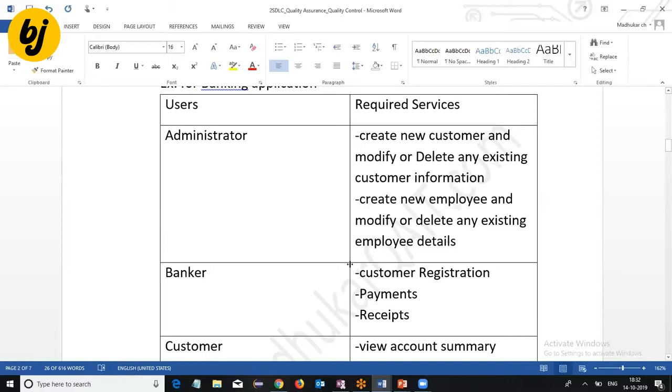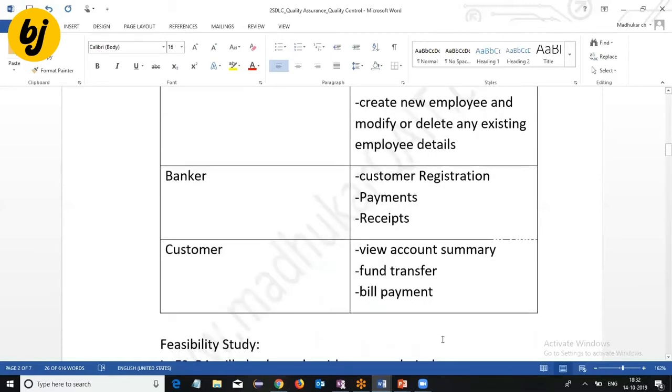What can the banker do? He needs the customer registration service, payments, and receipts. Payments means if some customers are going to withdraw their amounts, the details have to be maintained in the application. Receipts means some customers are going to deposit their amounts, and the details have to be maintained in the application. This type of services is required.